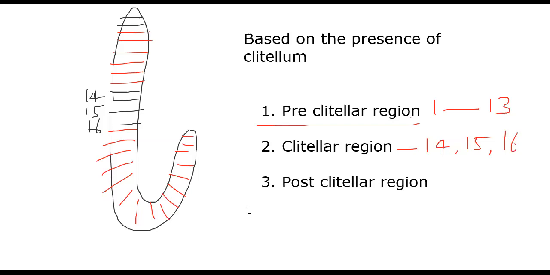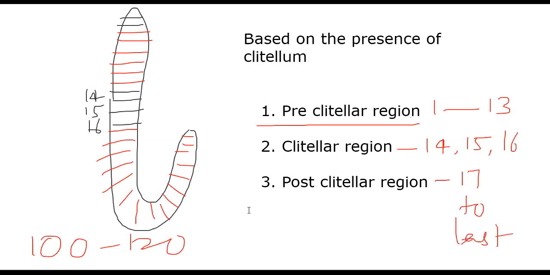So we said already, in case of earthworm, there are nearly 100 to 120 segments present. Now, the post-clitellar region is from segment 17 to the end. How many are present doesn't matter, 100 or 120, but 17 to last. So based on the presence of the clitellum, we classified the body into three portions: pre-clitellar region, clitellar region, and post-clitellar region.